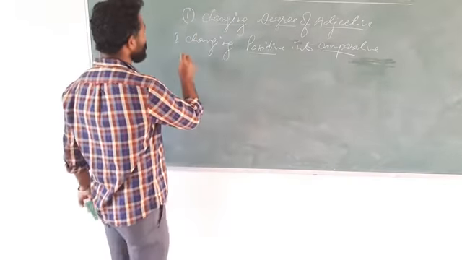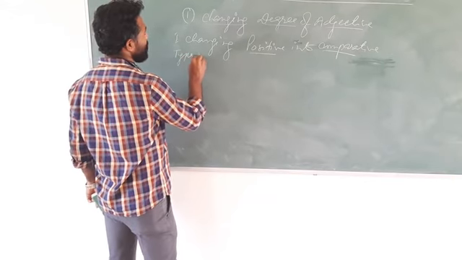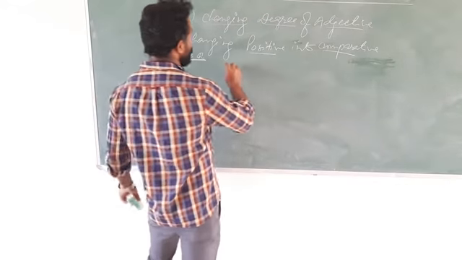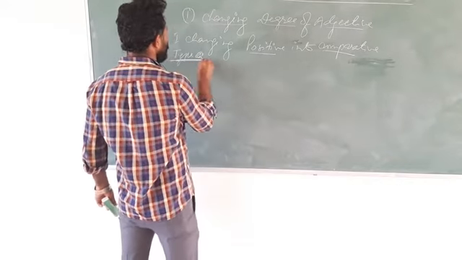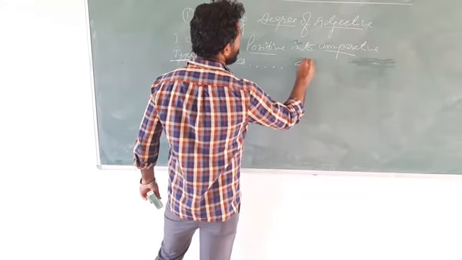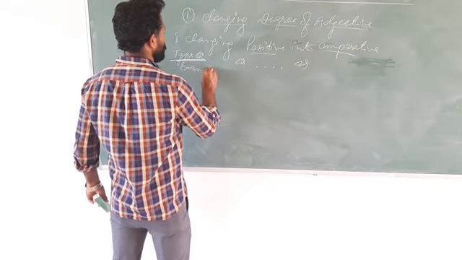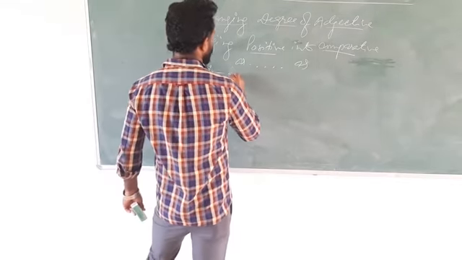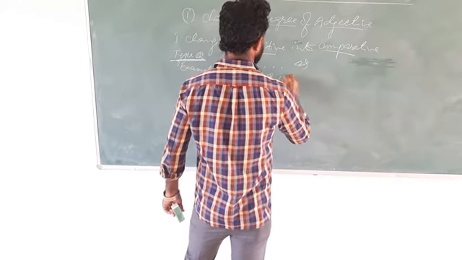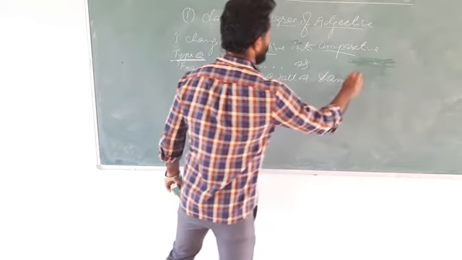There are three types. Type A is as dot as. Let us see an example. Ram is as tall as Shyam.